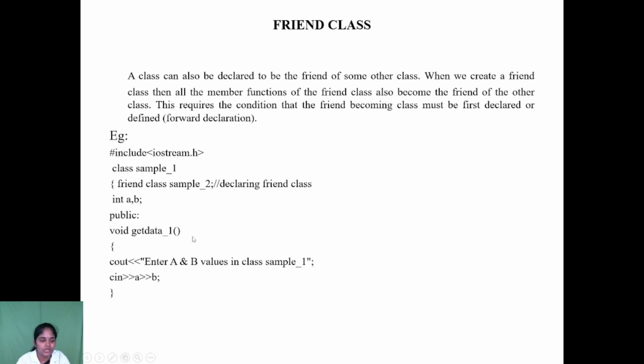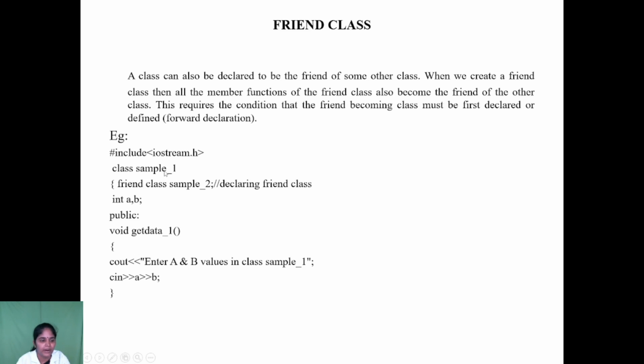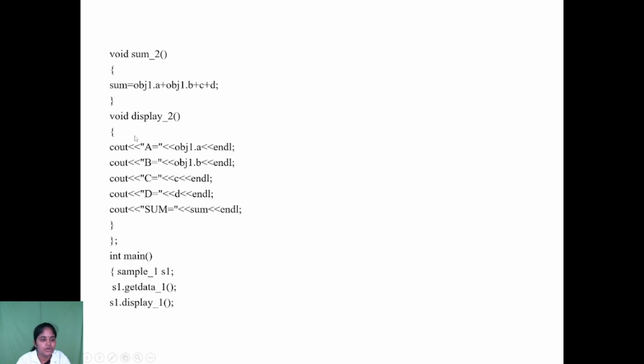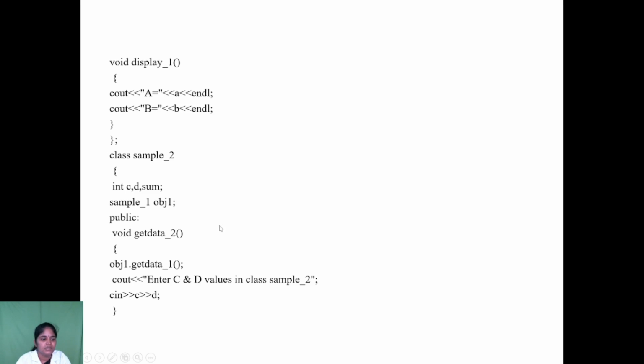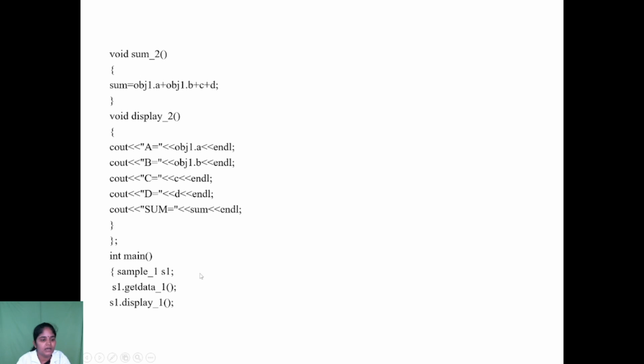Next, let's move on to a small example about the friend class. Here, class Sample1 declares a friend class, Sample2. So Sample2 is a friend of Sample1. Sample1 has two private data members, a and b, and member functions getdata and display. Then we define Sample2, which has three data members and three member functions: getdata2, sum2 and display2.